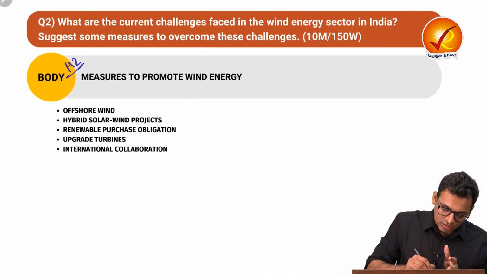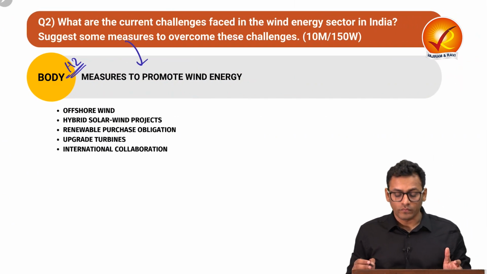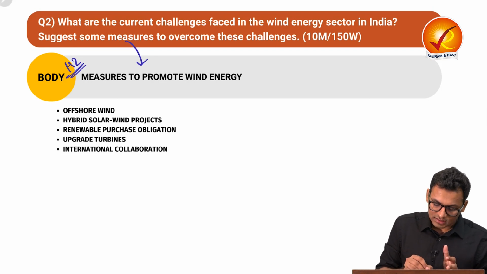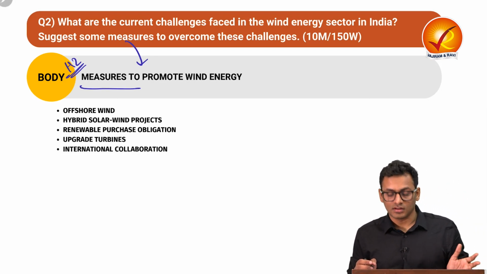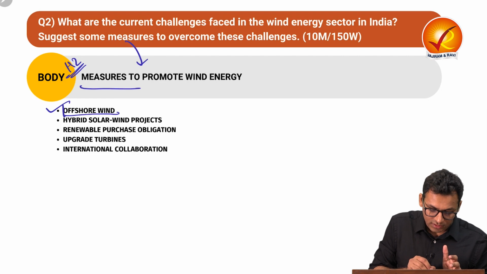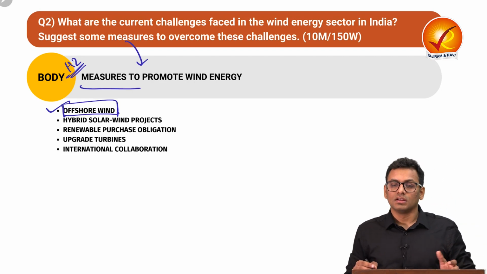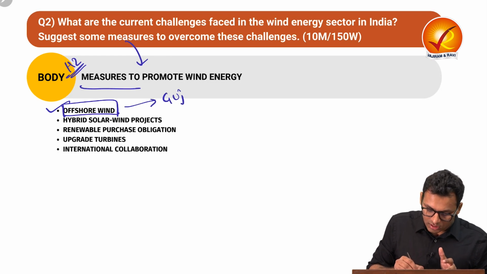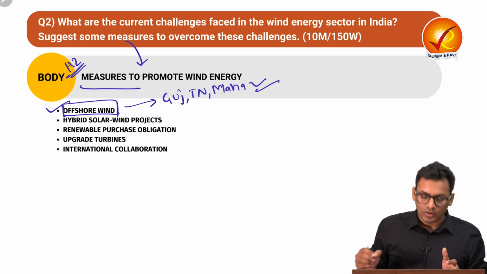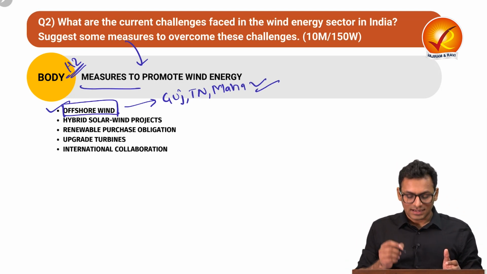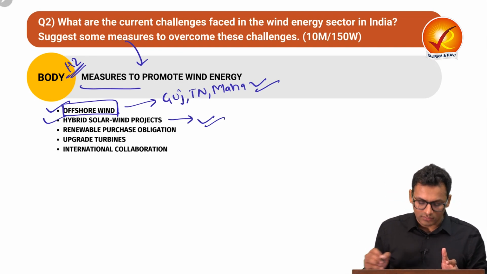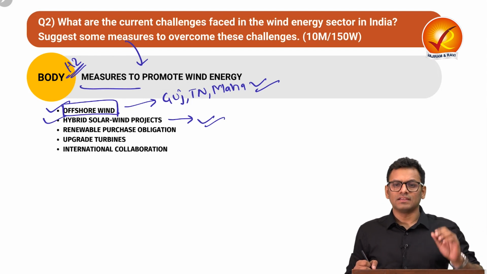In heading 2, you can cater to the next demand, which is measures to overcome these challenges. Over here, you can talk about how there are certain ways through which we can promote wind energy. Firstly, you can talk about offshore wind. There are various states which have potential to harness wind energy. We can talk about Gujarat, Tamil Nadu, Maharashtra, which have extended coastlines that can be utilized for offshore wind projects.